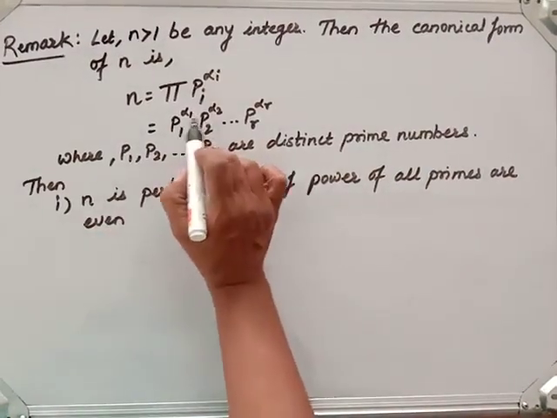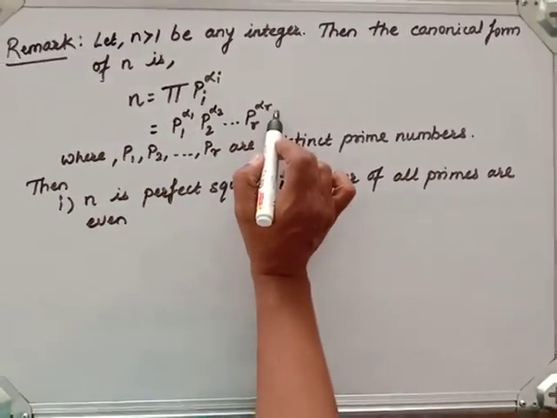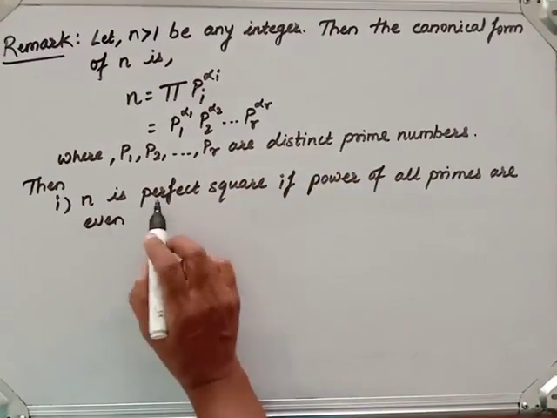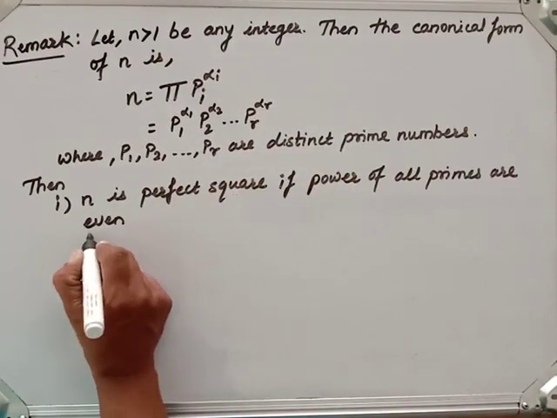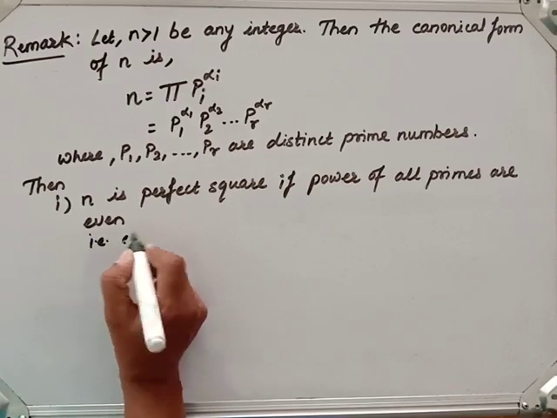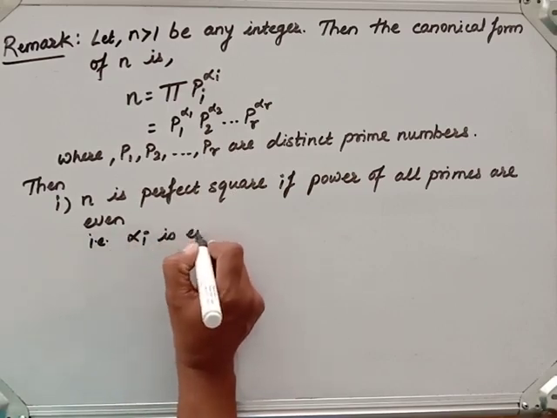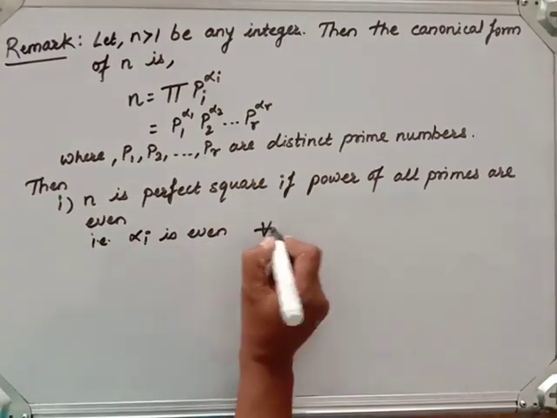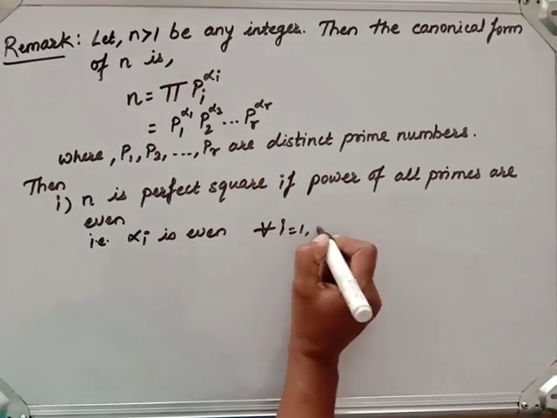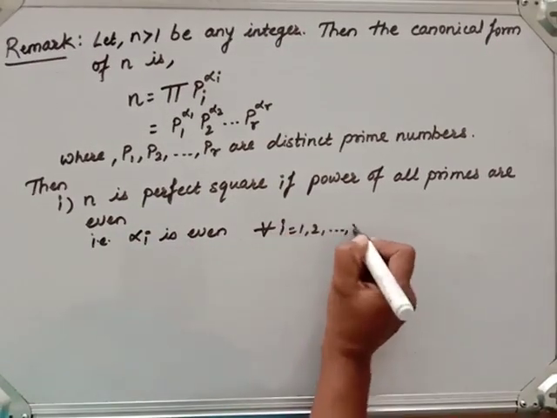If all these alphas are even, then n will be a perfect square. That is, alpha i is even for all i from 1, 2, so on up to r.